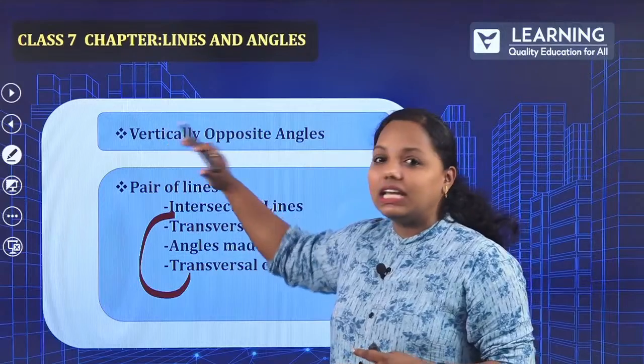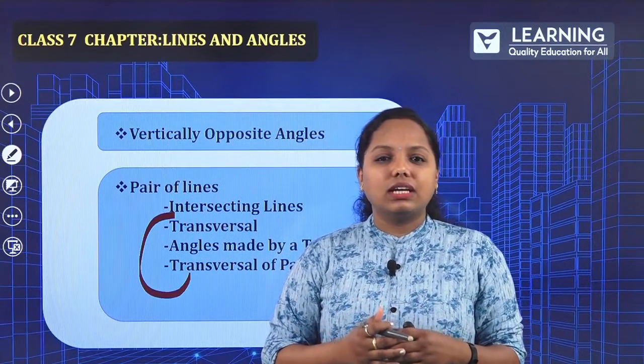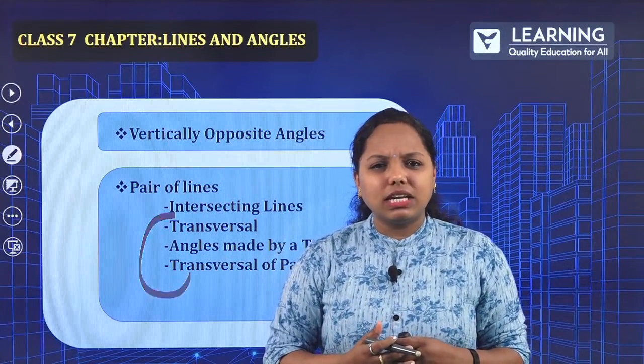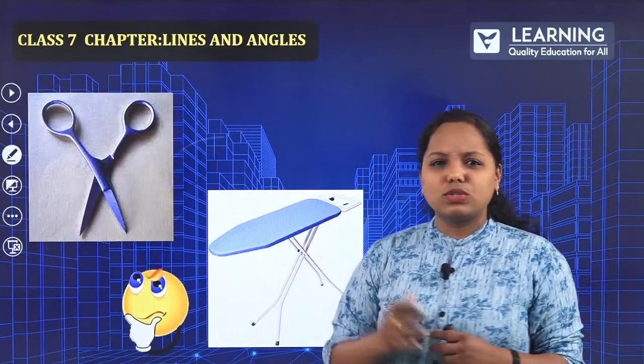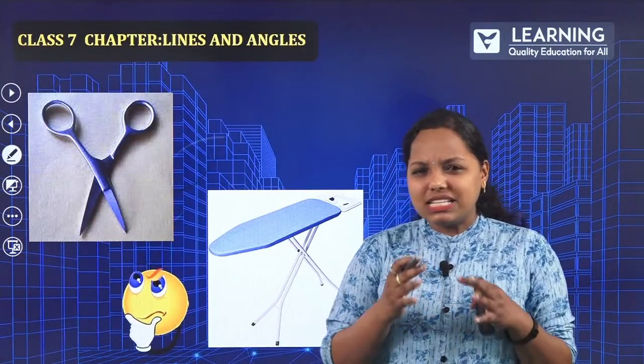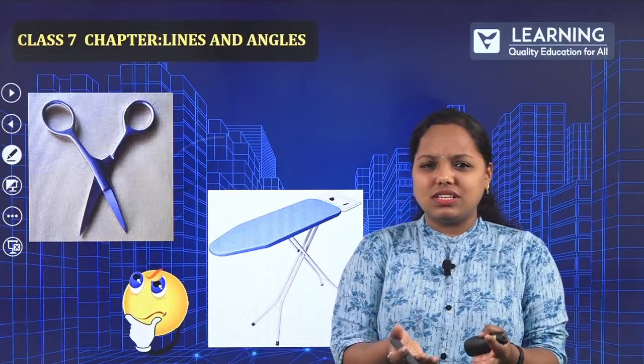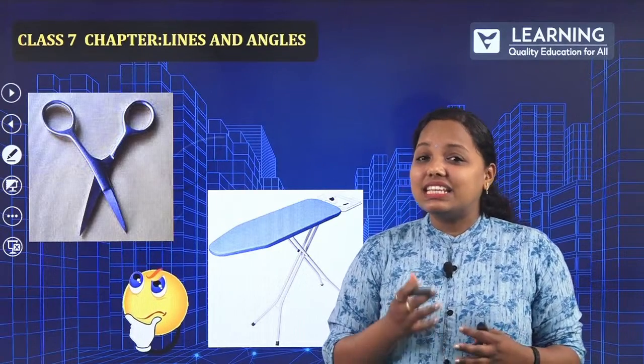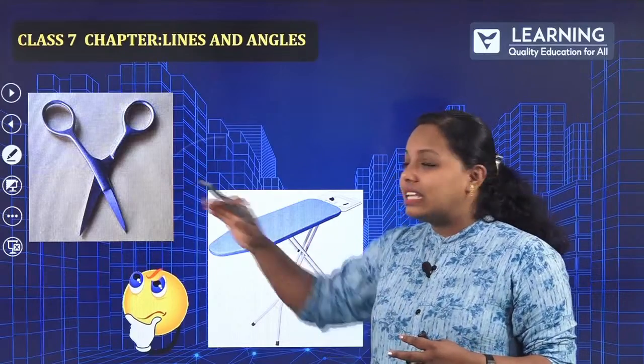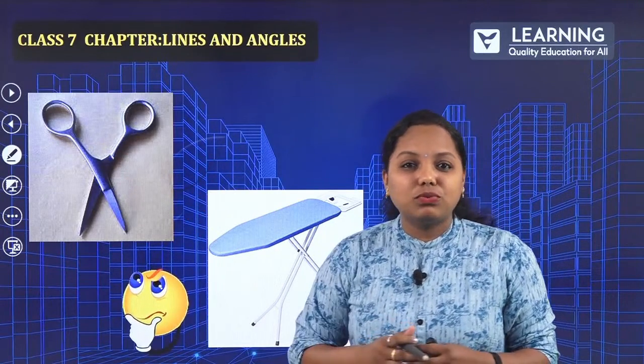So now we will be learning vertically opposite angle. Where exactly do we find this vertically opposite angle? Suppose you see this picture. What is this exactly? Ma'am, this is just a scissor. Yes, this might be just a scissor, but this is also one type of angle.